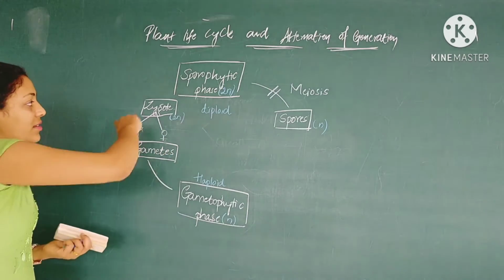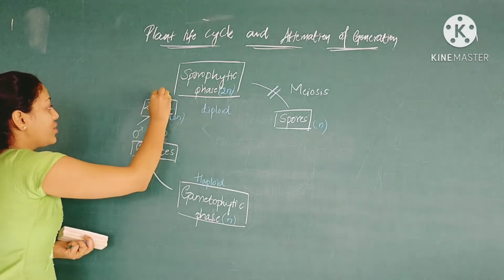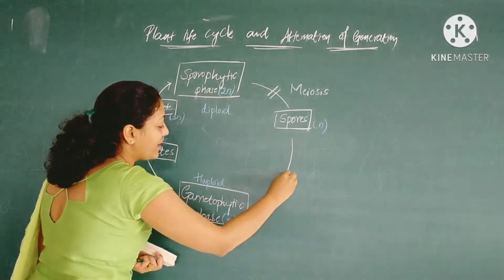So now when we continue the cycle, I'll just draw the lines over here. We can join this cycle over here.